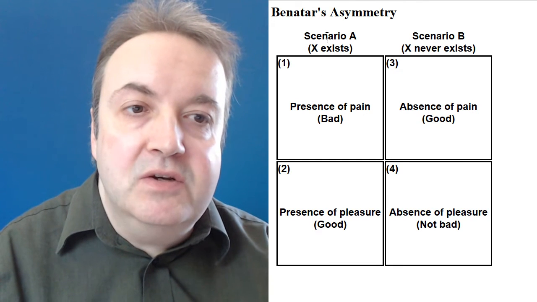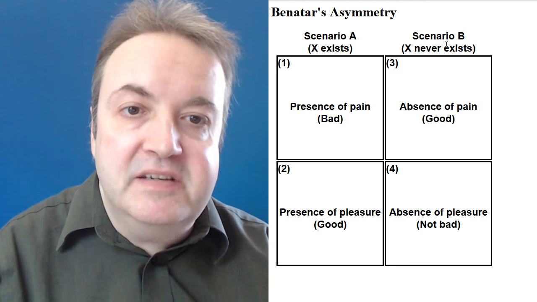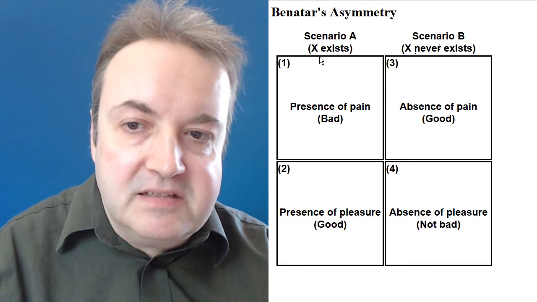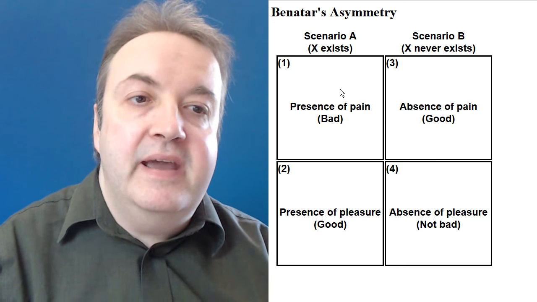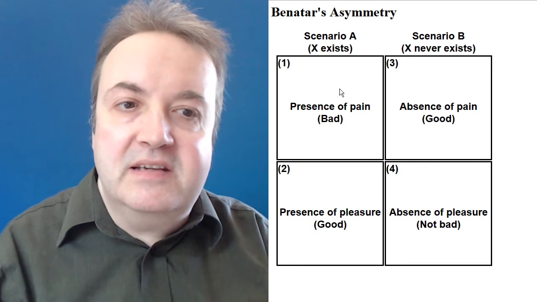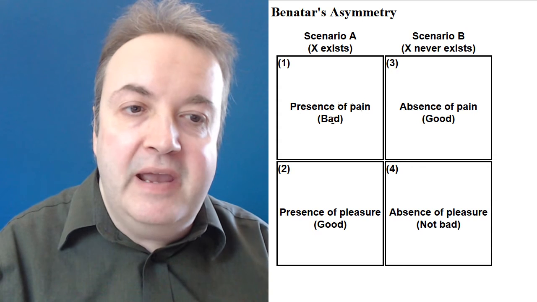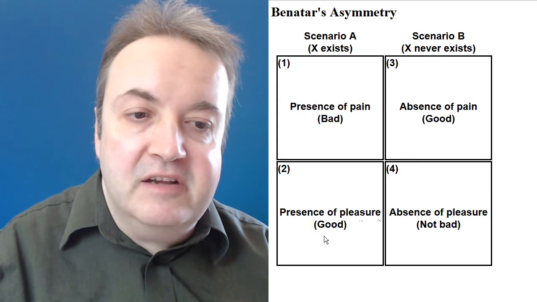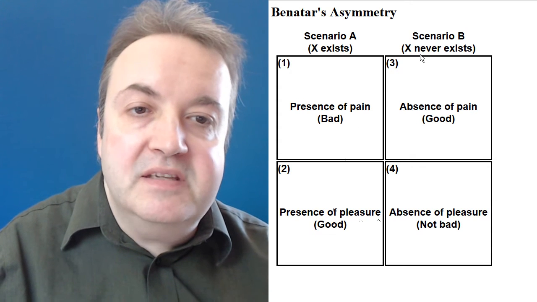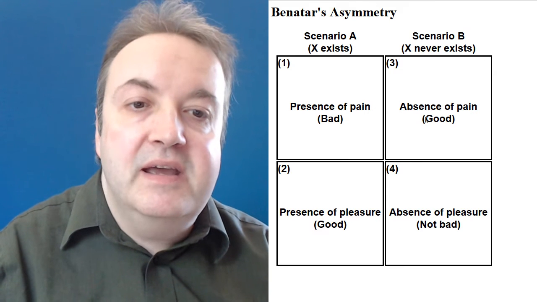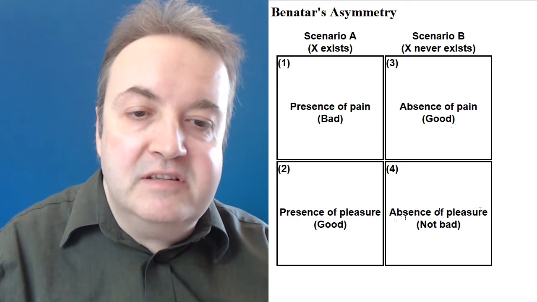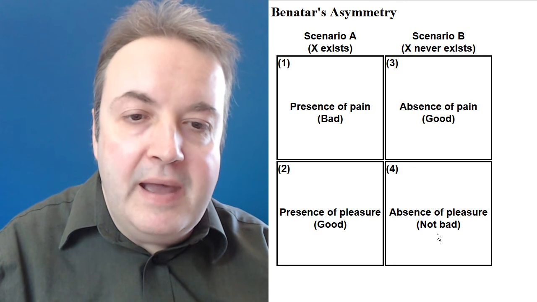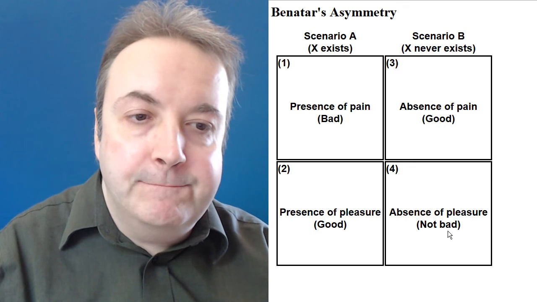He proposes two scenarios. We have scenario A and scenario B. In scenario A, X exists, and in scenario B, X never exists. And in the scenario where X exists, he says that the presence of pain is bad and the presence of pleasure is good. But in the scenario where X never exists, he says that the absence of pain is good, but the absence of pleasure is merely not bad, rather than calling it bad.